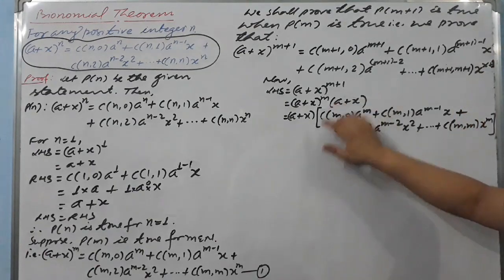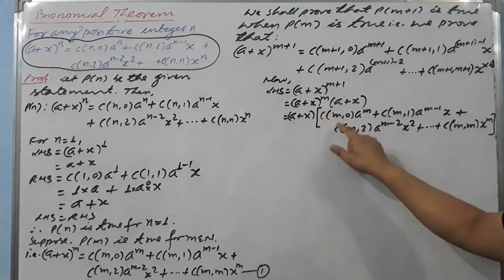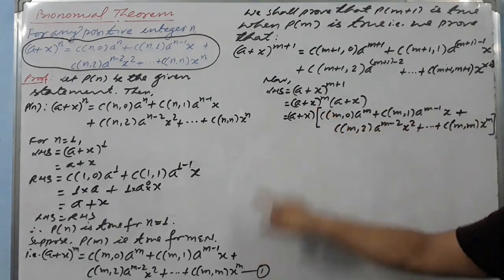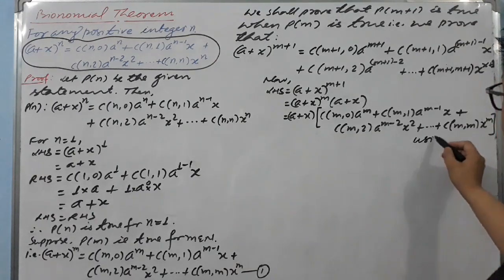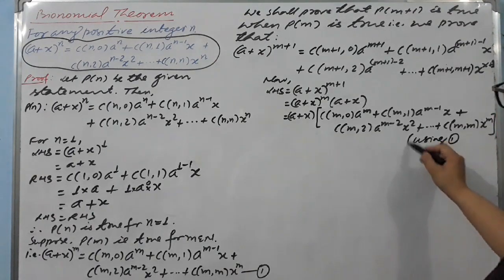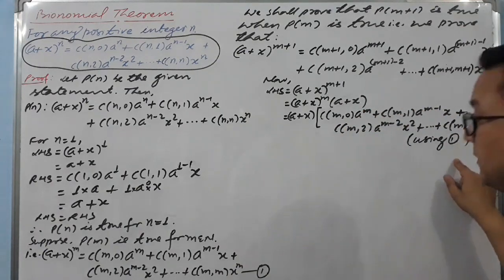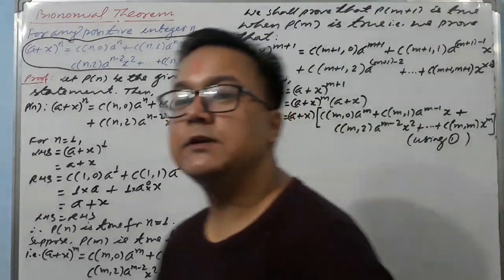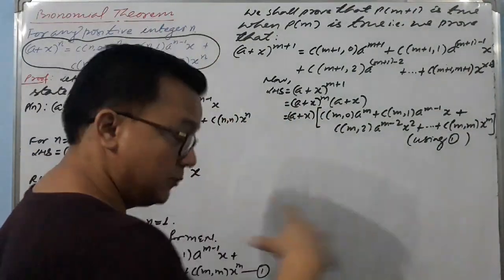Here I have written (a + x), and the value of this I have taken from the first expansion, (a + x)^m. Here also I am writing using the first. If I write here using the first, it's clear where I have taken this from. Now after that, you have to multiply.